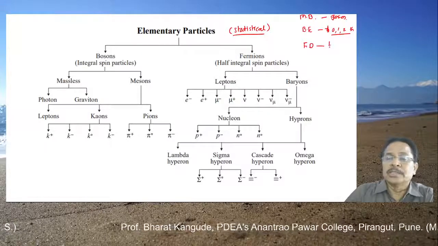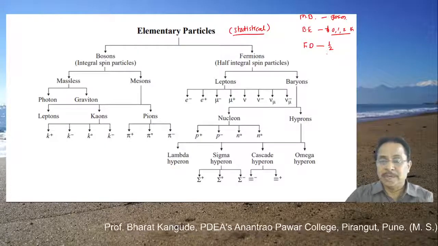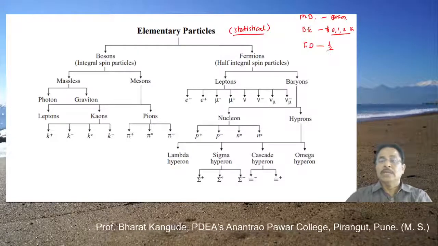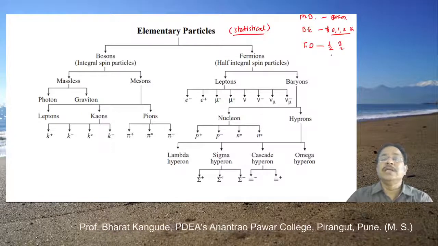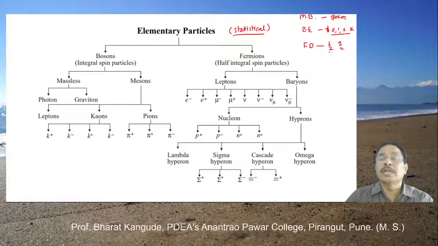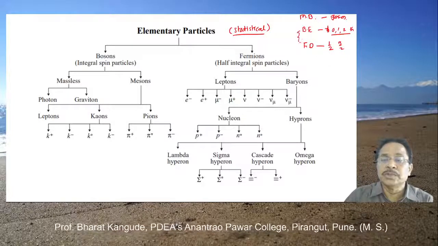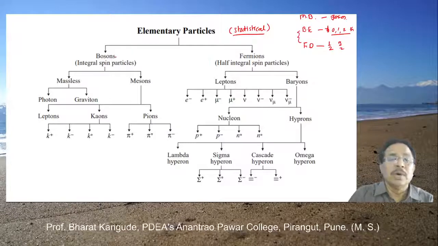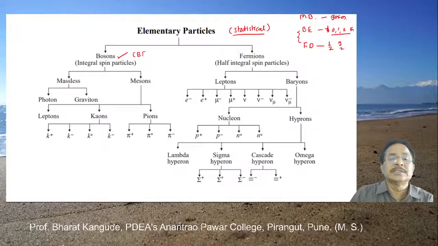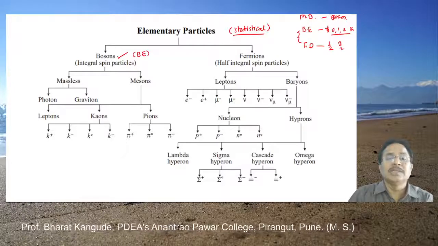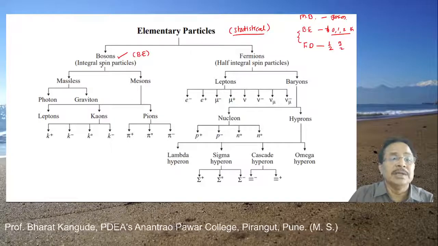All the particles which have half odd integral spin, that is 1/2, 3/2, 5/2, etc., are said to be fermions, and they distribute according to the Fermi-Dirac type. On the basis of these 2 distributions, we can classify them. One group is called bosons, meaning they satisfy Bose-Einstein statistics. You'll learn more about this in higher studies in statistical mechanics. They have integral spins.